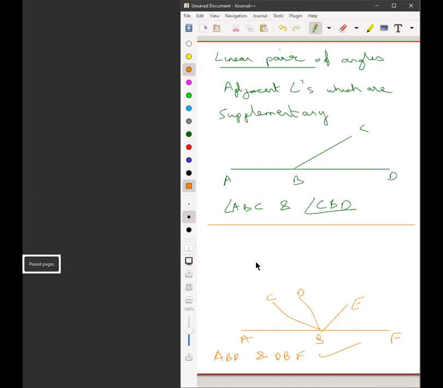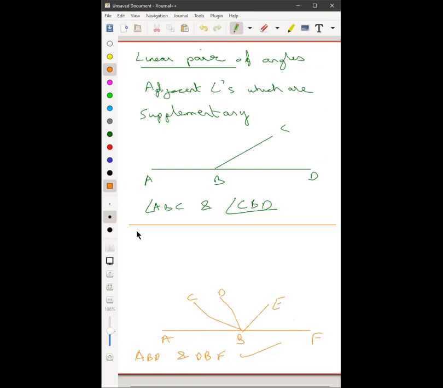Quickly, Varya. So many are there. Come on, quick, anyone. Just pick two angles which add up to 180. That's all. Which should also be adjacent. Sir, ABE and EBF. Correct. ABE and EBF, right?